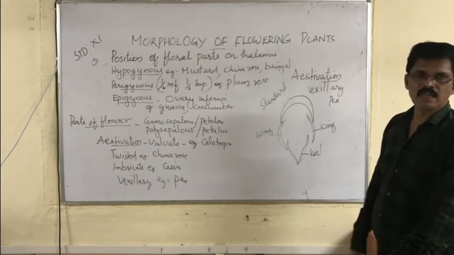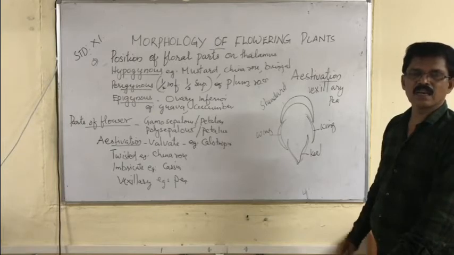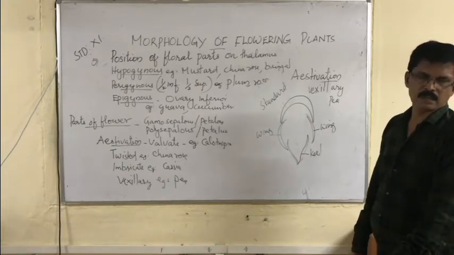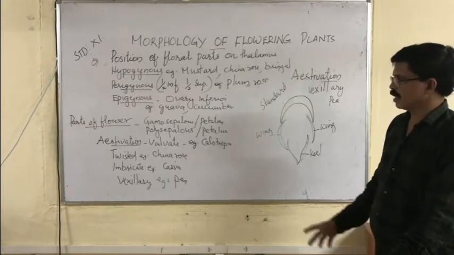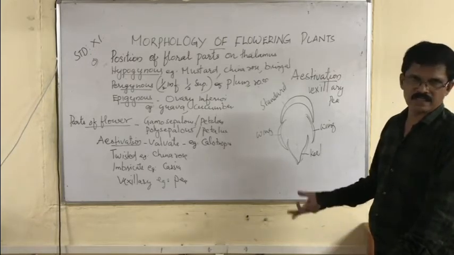Now estivation. What is estivation? The arrangement of sepals or petals in relation to the other sepals or petals in a flower we call estivation. There are four types of estivation: valvate, twisted, imbricate, vexillary.